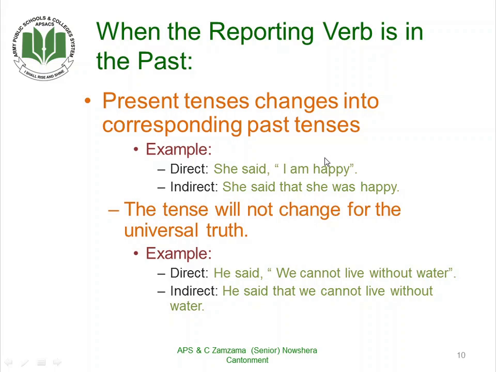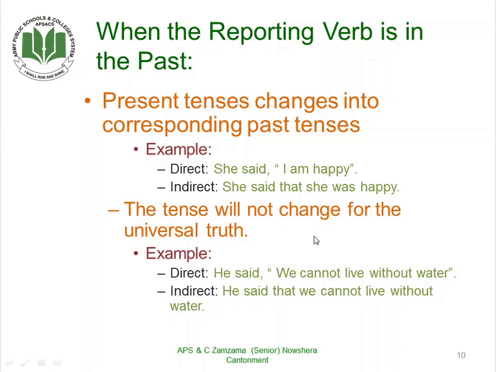If the reporting verb is in the past and the reported speech is in the present, it will change into the past tense. If the reported speech is in the simple present tense, it will change into simple past. We will study it later.